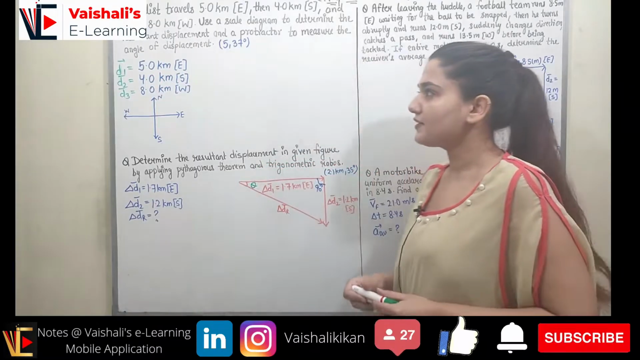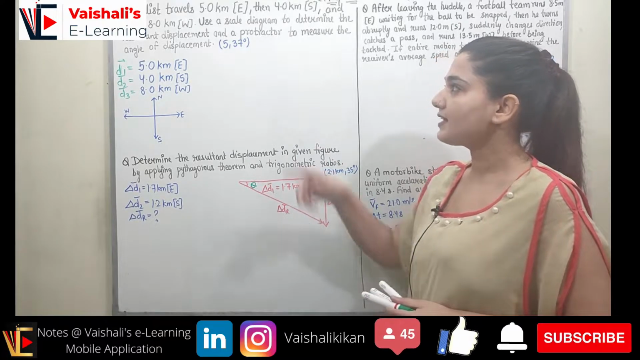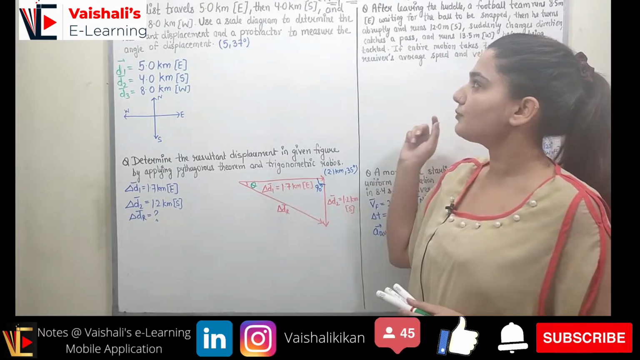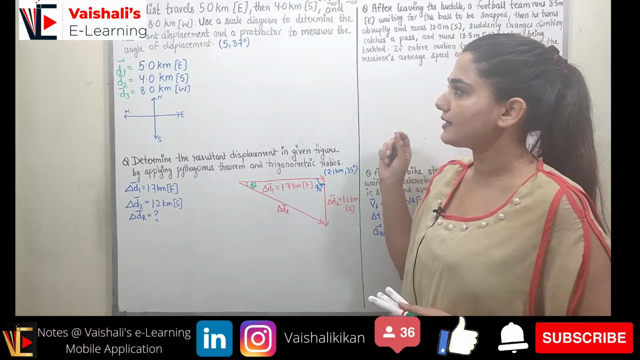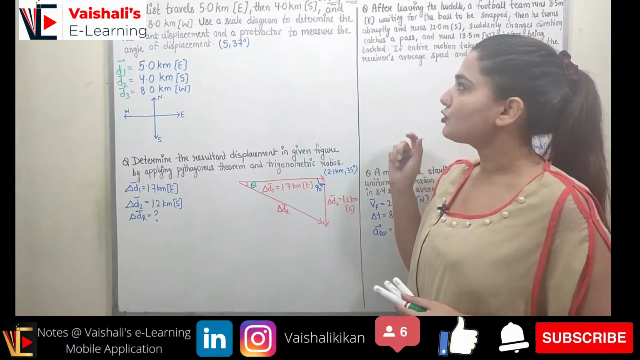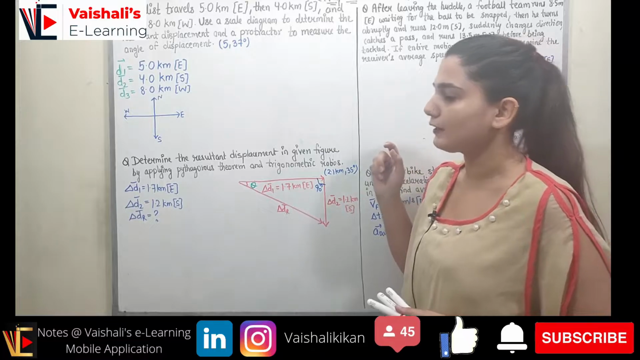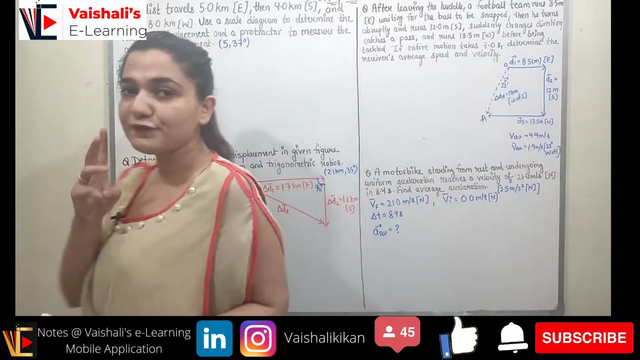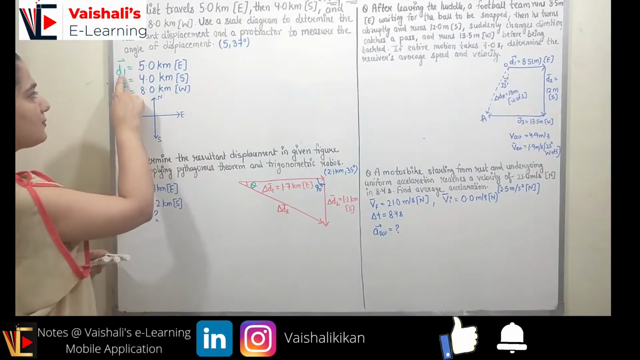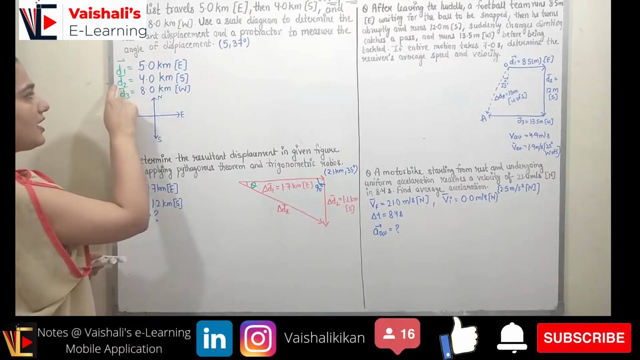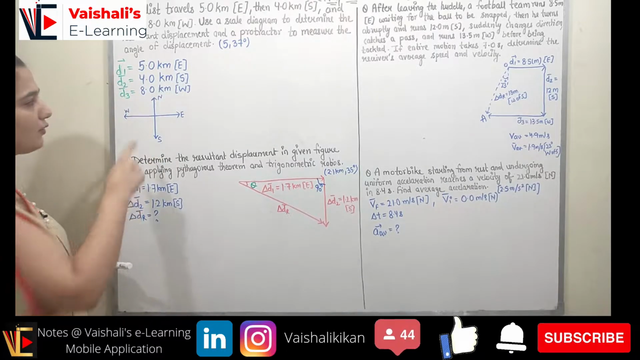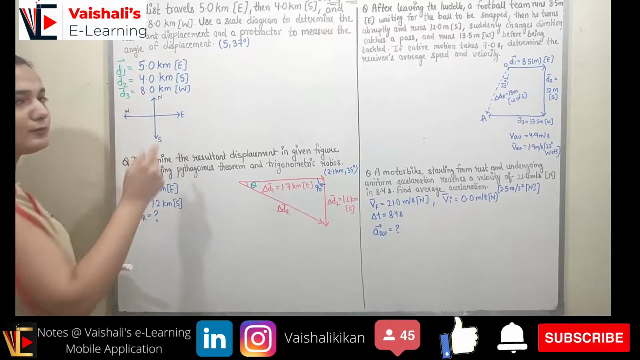So let's start with the first problem. It states a cyclist travel 5 km east, then 4 km south, and then 8 km west. Use a scale diagram to determine the resultant displacement and a protractor to measure the angle of the displacement. So we have three displacements of the cyclist. Displacement 1 is 5 km east, displacement 2 is 4 km south, and displacement 3 is the 8 km west.